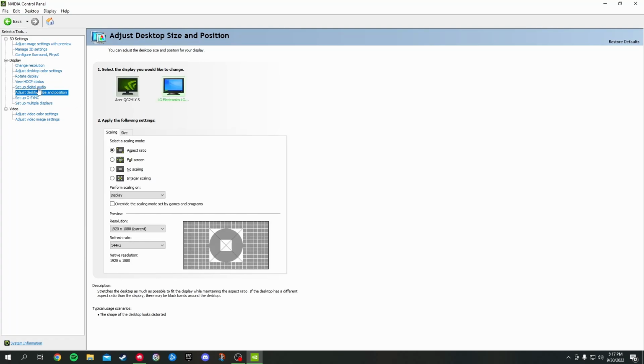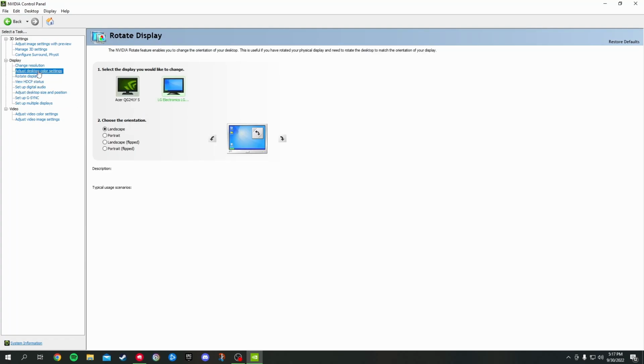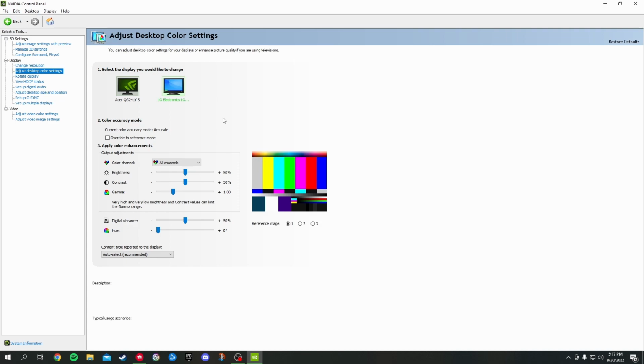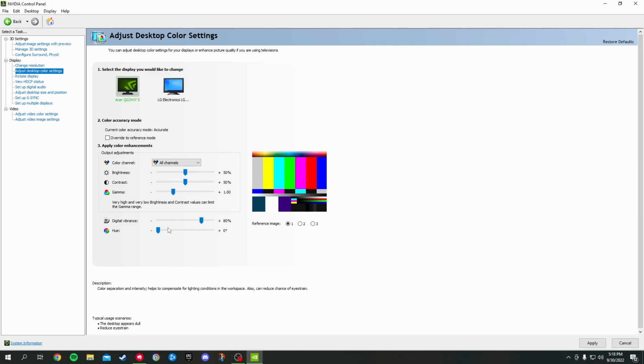Okay. And then here we go. Adjust color settings. What I'm going to do here is I actually like it at 80. If you guys don't like it at 80, just go down a little bit, test out between 50 and 80. But 80 for me is what I like.